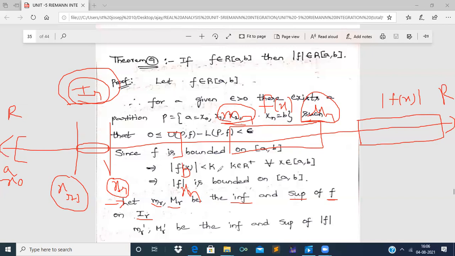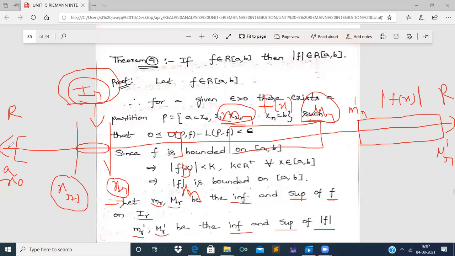So as f of x is bounded, modulus of f of x is also a bounded function. Now for the same property in Ir, if we take the x values and substitute in modulus of f of x, definitely modulus of f of x is also a bounded function. And as modulus of f of x is a bounded function, we can trace out the infimum small mr dash, and the supremum capital Mr dash. That is what we have written here: small mr dash comma capital Mr dash be the infimum and supremum of mod f, right?